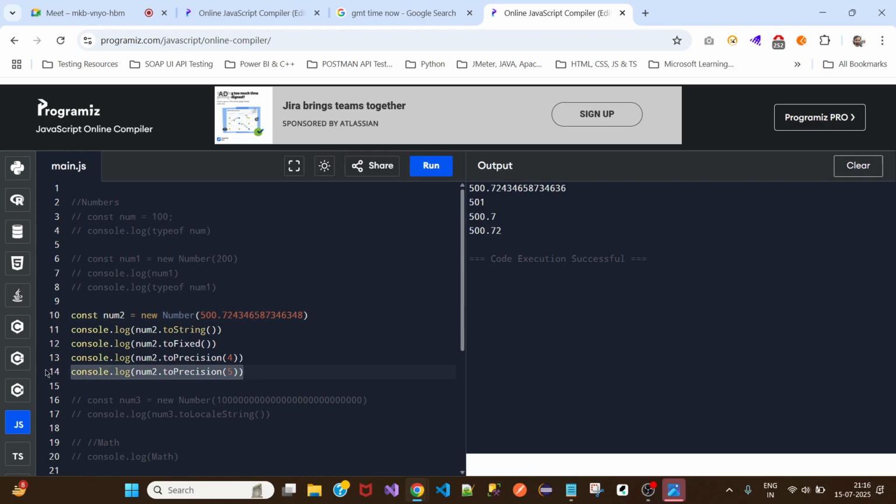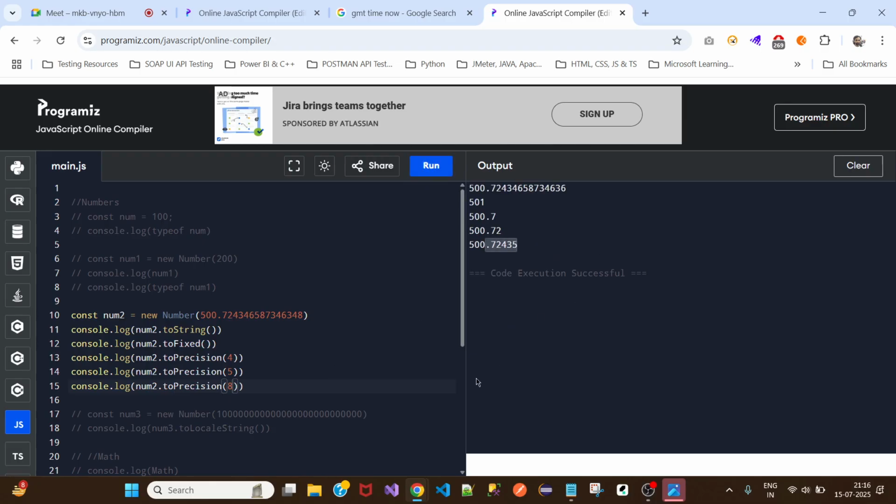Now if I say here as 8, okay, then it takes to the 8 numbers. This number object, not date and time, number object, is especially used when you're working on some serious calculations. I mean, in your project, in your application, you have very serious calculation where you have to calculate money or something with very precise calculation. That is where these number methods will be very, very useful.